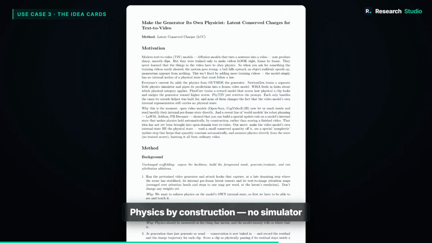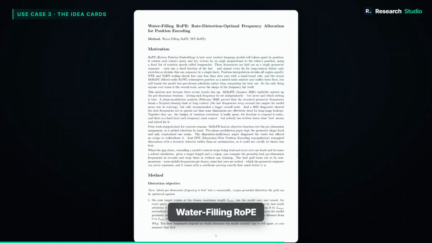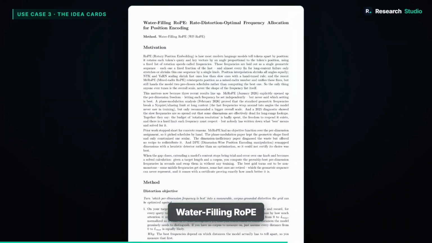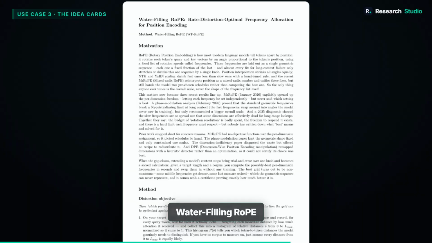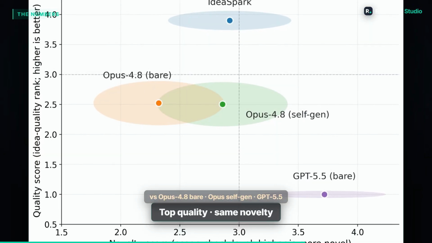This one gives a text to video model an internal conserved charge, physics that holds by construction, no external simulator. This one rederives RoPE frequencies from a rate distortion rule. Every load-bearing claim either traces back to a retrieved paper, or it's flagged as model supplied. No silent hallucinations.